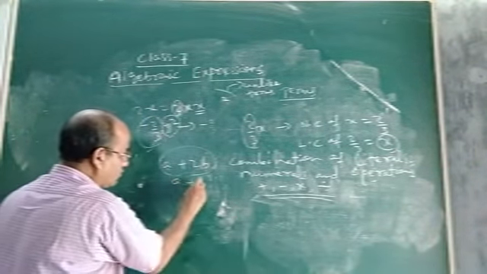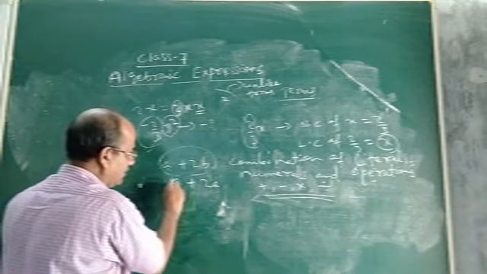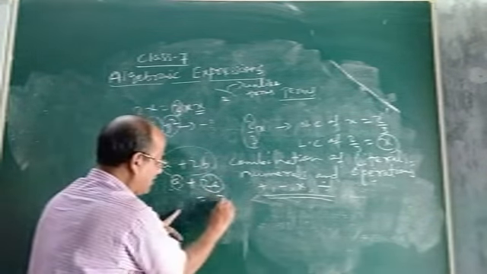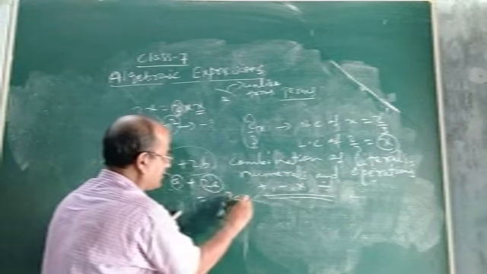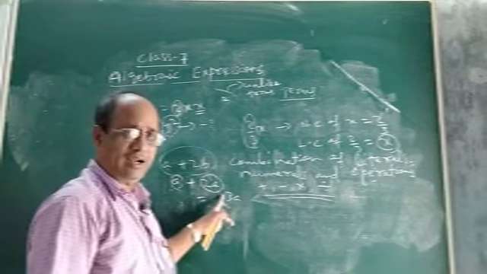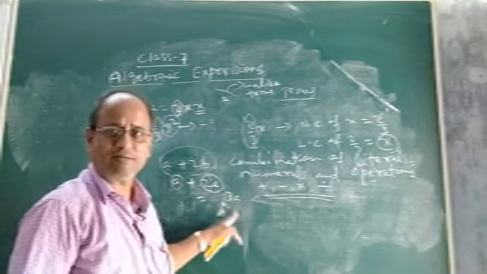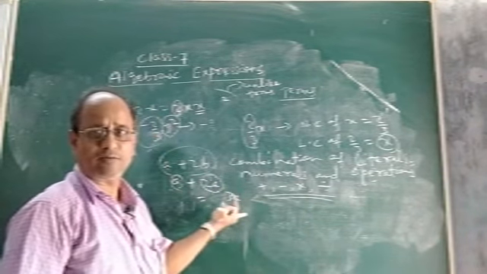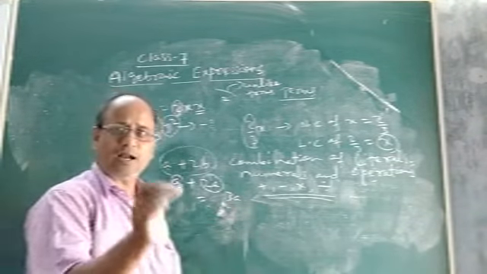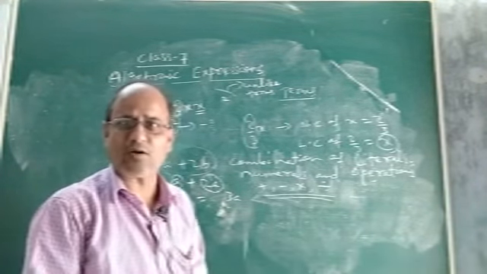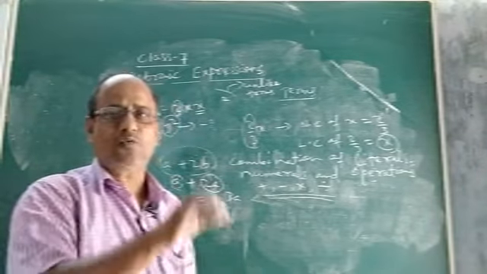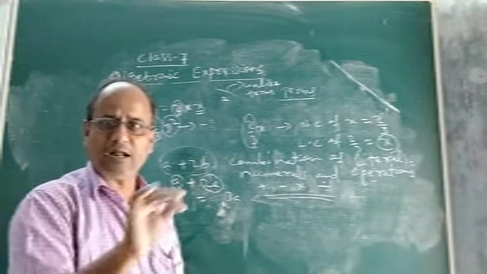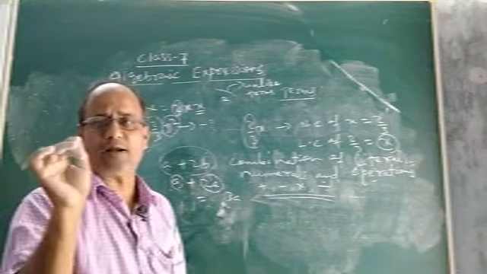But if I ask you to add A and 2A, you can easily add them because they are like terms. Their sum will be 3A. A plus 2A will be 3A. We could add A and 2A because they are like terms. But we could not add A and 2B, because they are unlike terms. So from this we can say that we can add only like terms. We cannot add unlike terms. In a similar manner, we cannot subtract, multiply or divide unlike terms. We can only subtract, multiply and divide like terms.